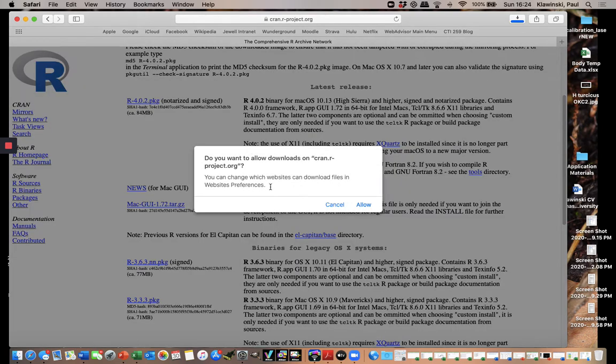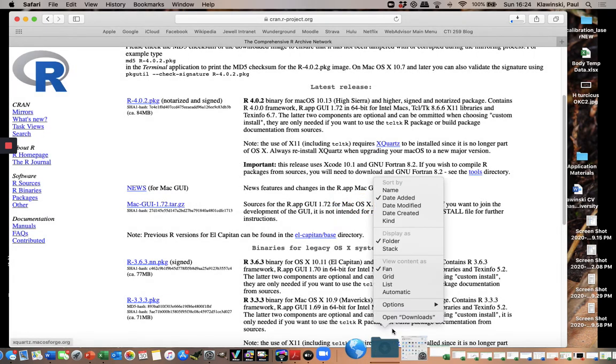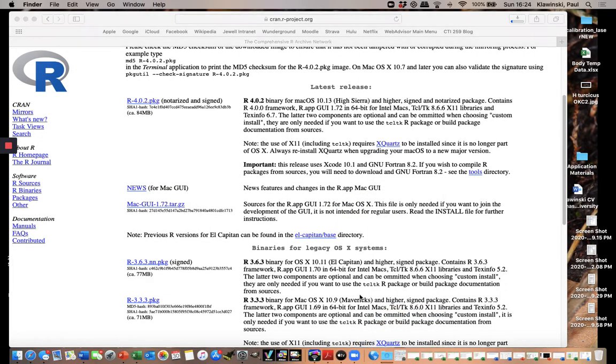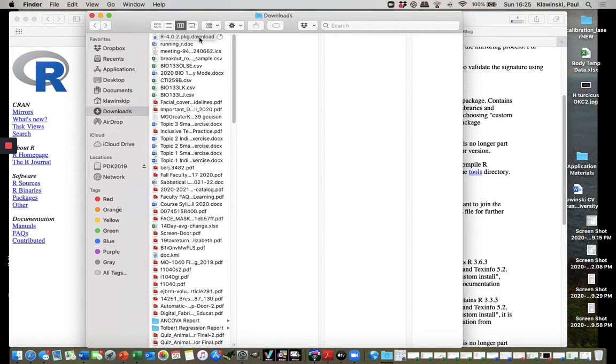Click on that, and it should download automatically. When it is done downloading, you should be able to go to your downloads folder, and in this case, I can see it progressing as it goes.